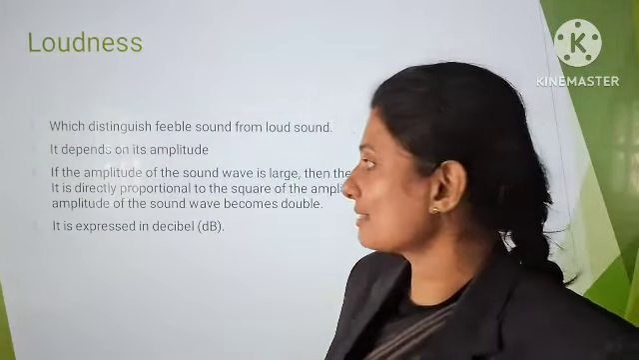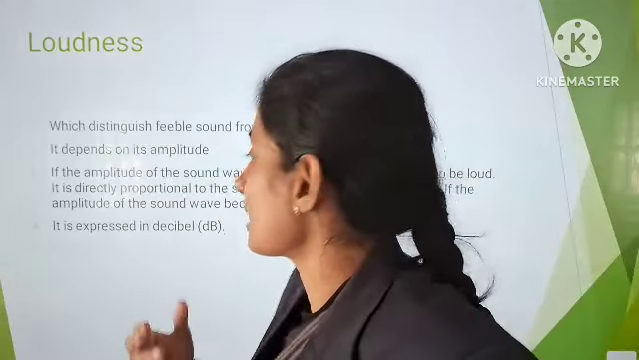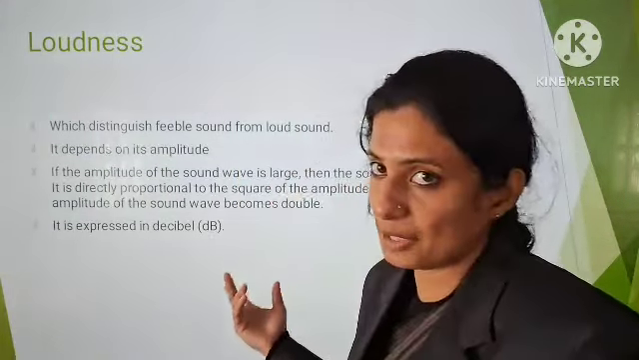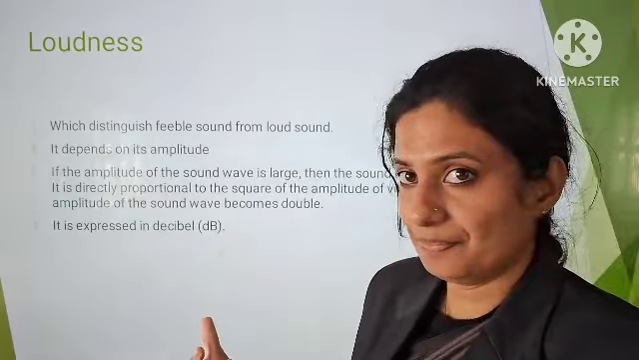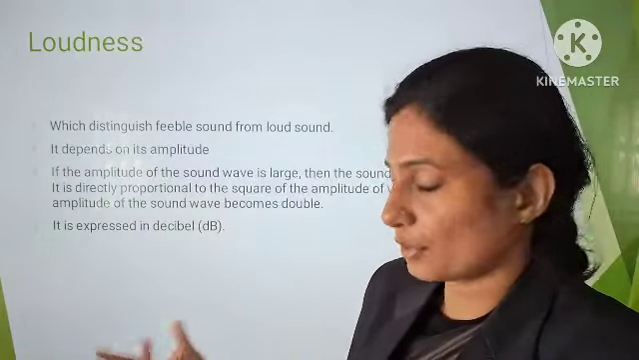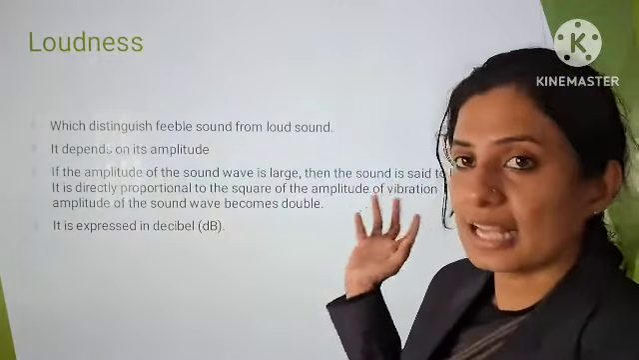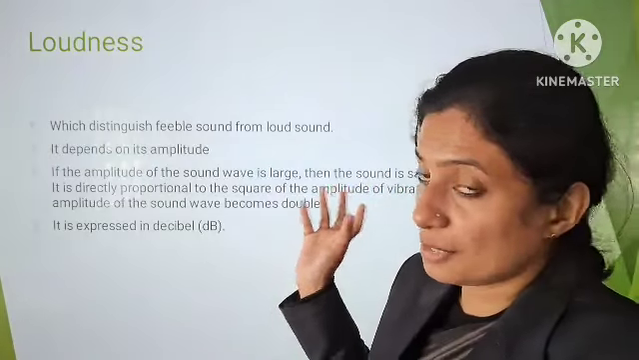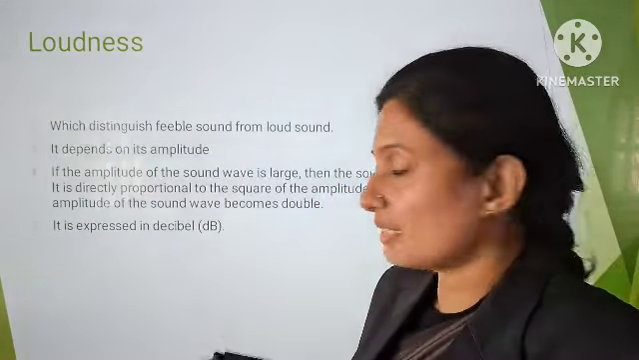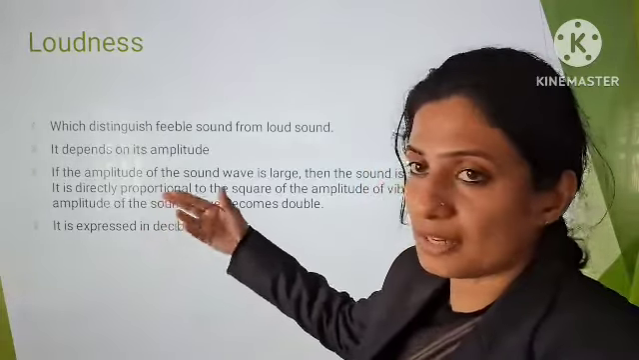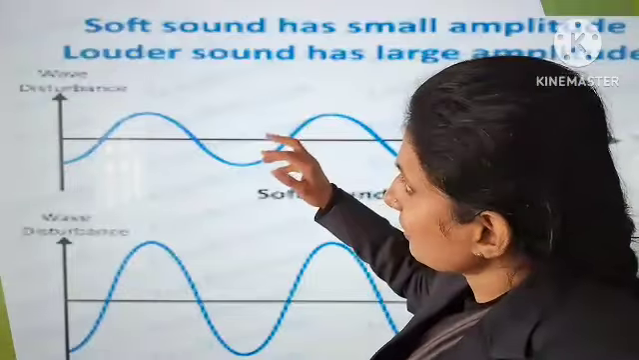Also, one more point: the loudness of sound is directly proportional to the square of the amplitude. For example, if the amplitude is doubled, then the loudness becomes 4 times. So that is how the amplitude is related to the loudness. And it is expressed in decibels. The unit of loudness is decibel.